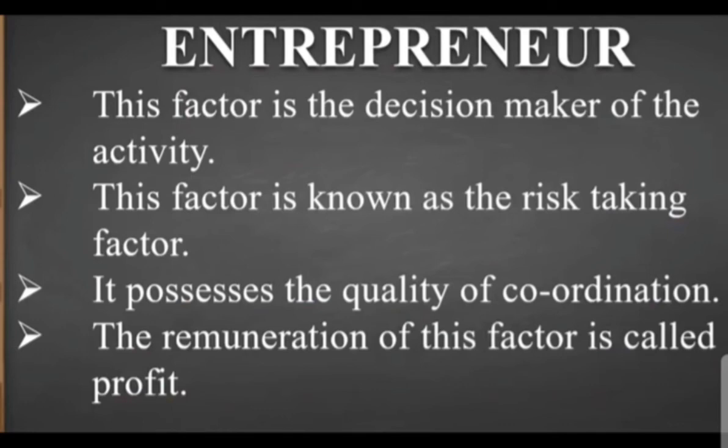Now we must clarify through the characteristics. First, this factor is the decision maker of the activity. All the decisions related to production are taken by the entrepreneur, which may be beneficial or may not be appropriate and may incur loss.